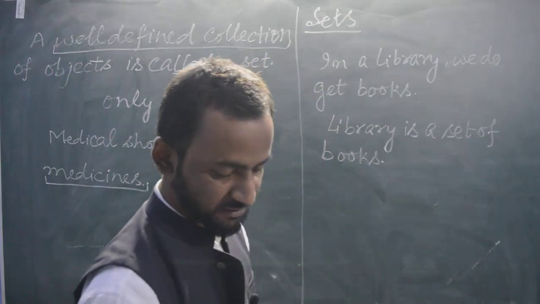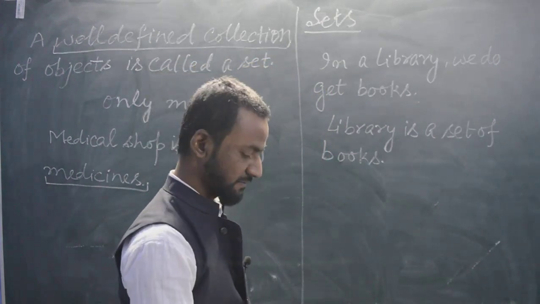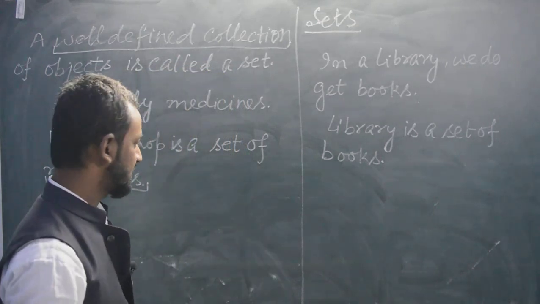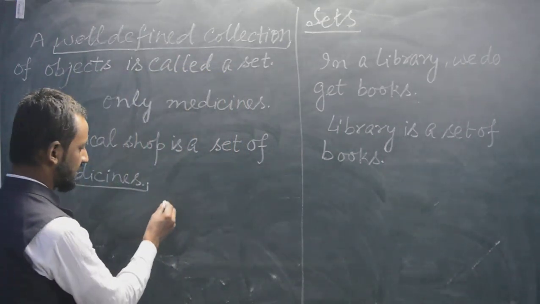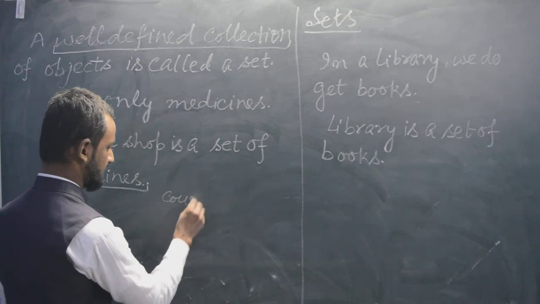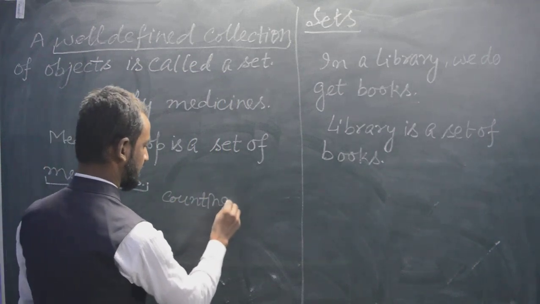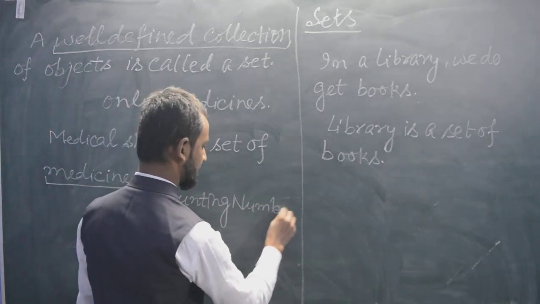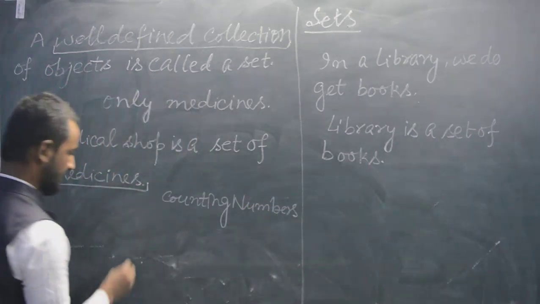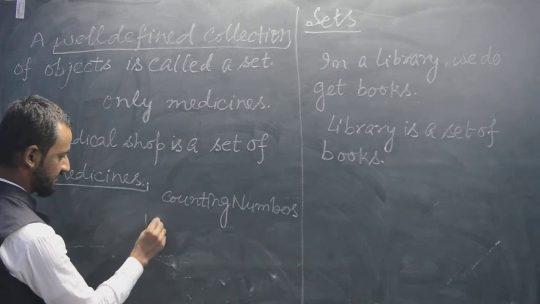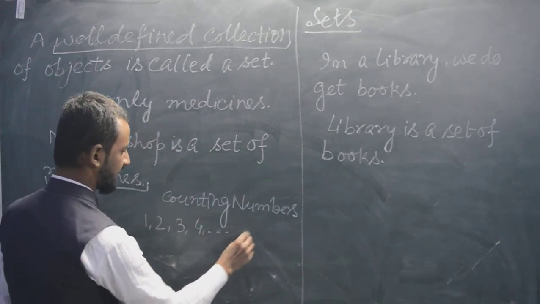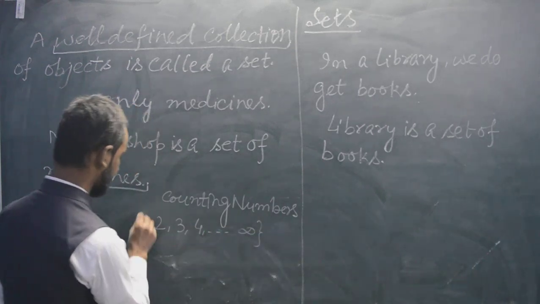Now we will take mathematical examples. In mathematics we have counting numbers. What are the counting numbers? 1, 2, 3, 4 up to infinity.